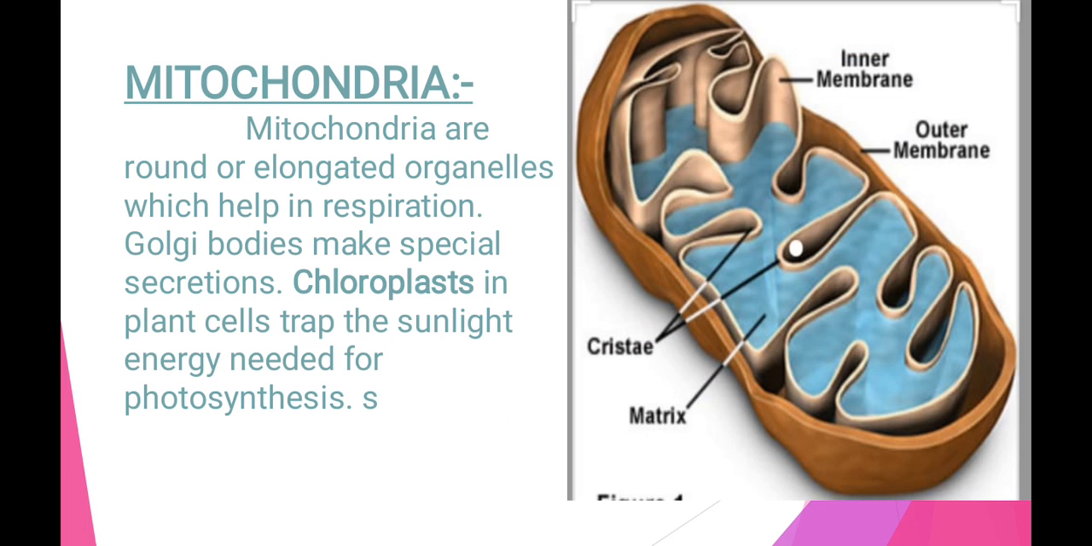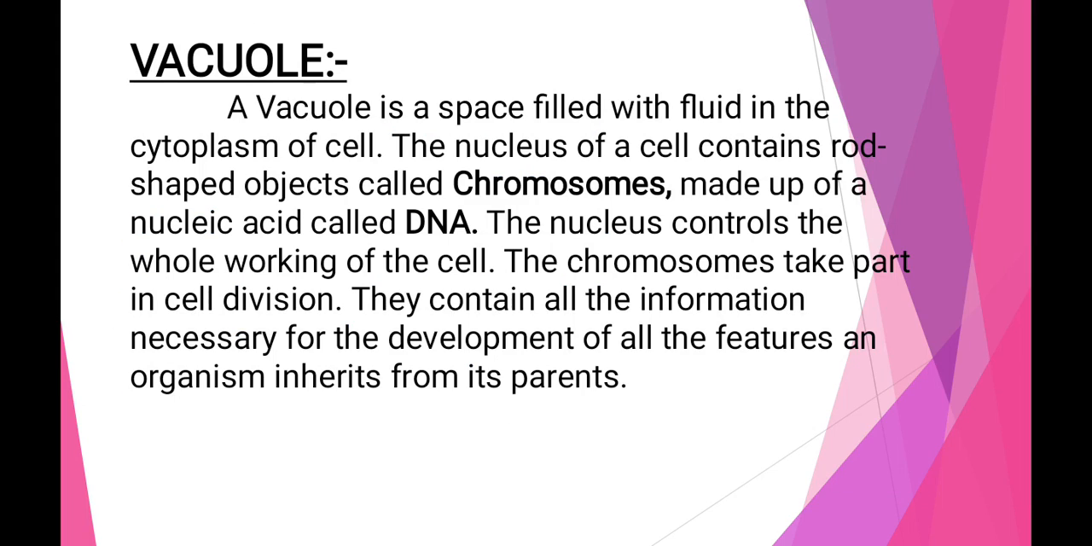Now in the plant cell, chloroplast is present. Chloroplast contains green pigments which help in photosynthesis. Now vacuoles. Vacuoles in the plant cell are larger in size and located at the center, but in the animal cell they are present on the corner. At the center in the animal cell there is a nucleus,